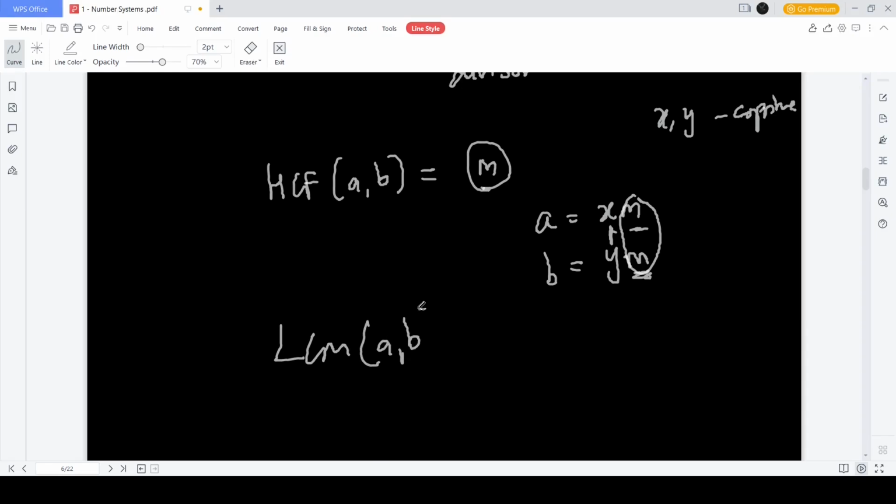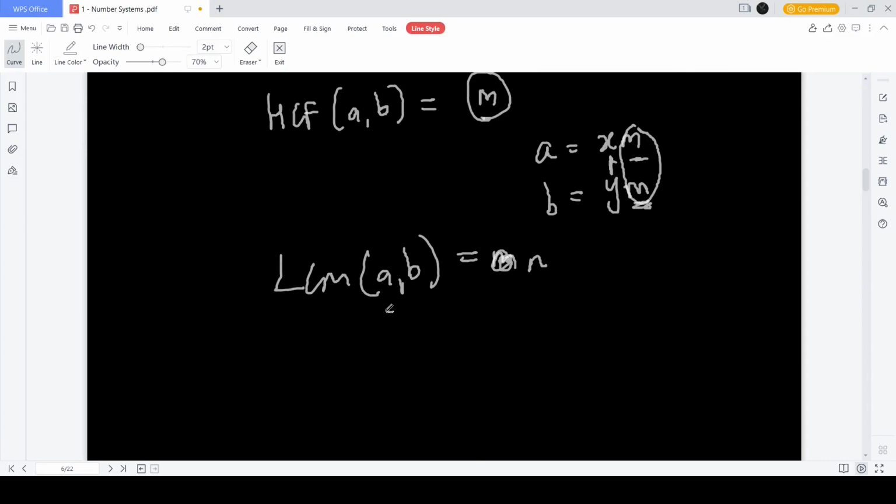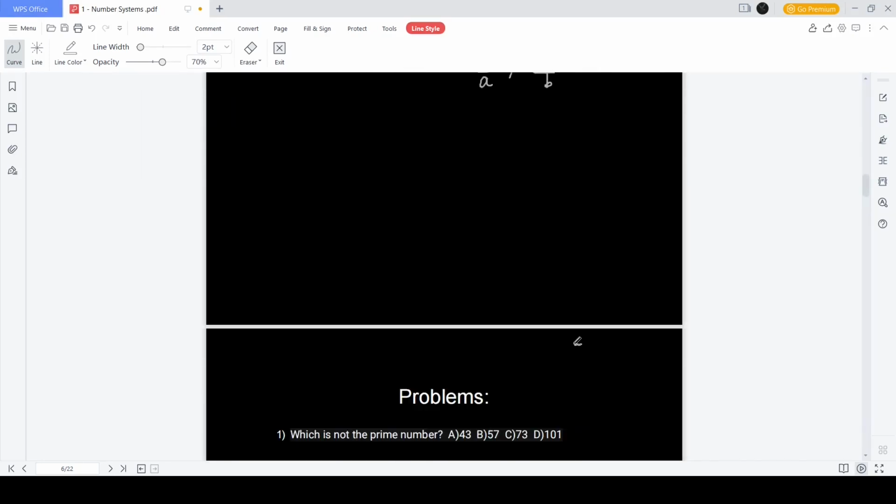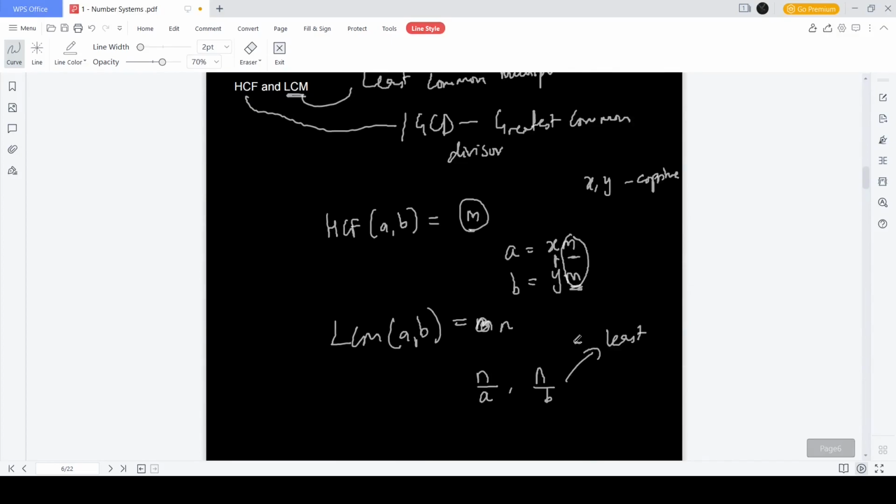LCM is the least common multiple. If this is n, it is the least common multiple of a and b. That means n is divisible by a and n is divisible by b, and this is the least possible such number. That is it for the theory part as such. And now we'll go for the problems.